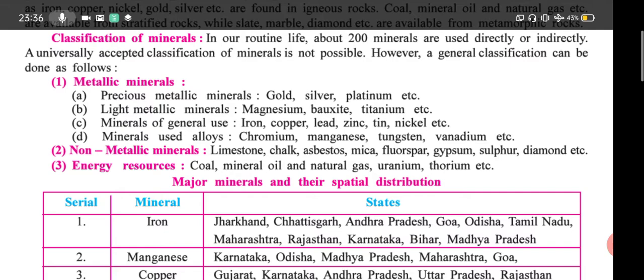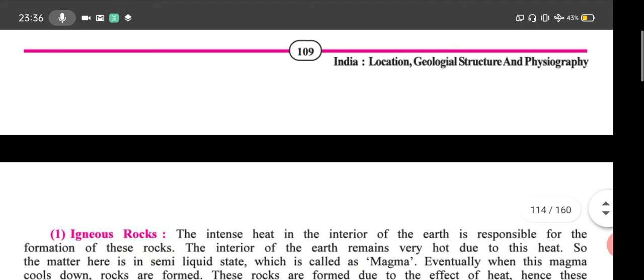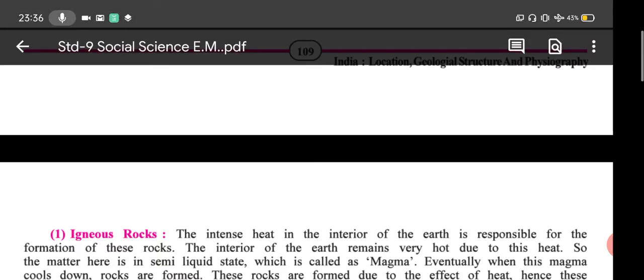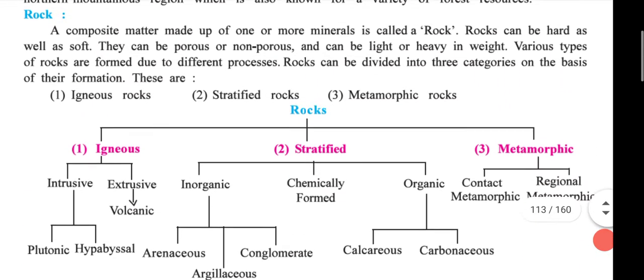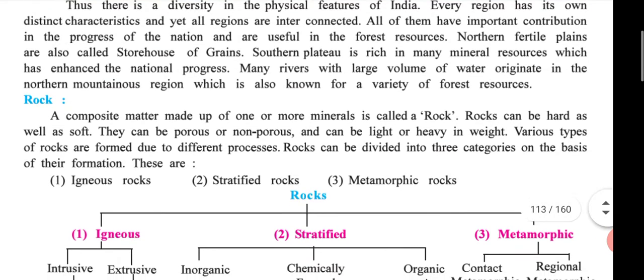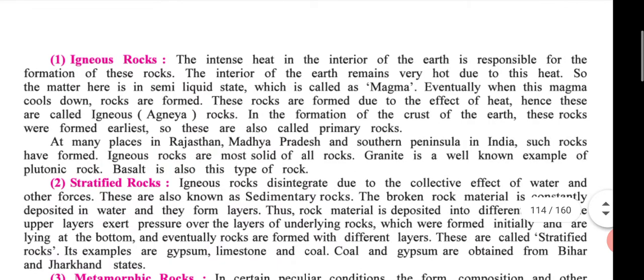So in today's homework you have to write a short note on rock. You cover all the points of this chart and these three in detail.